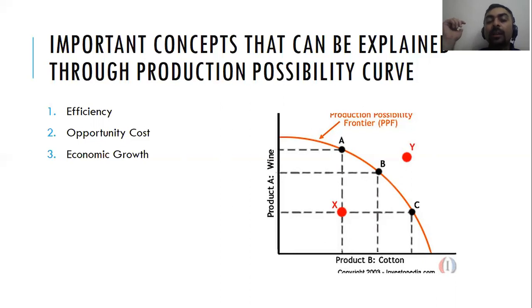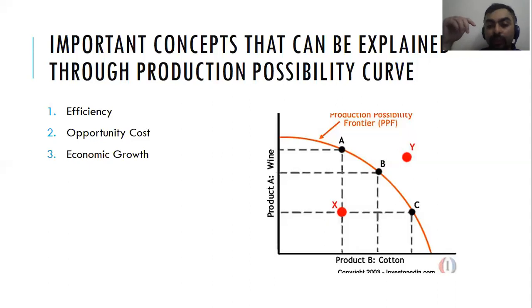The other important concept that is explained through the PPF is the opportunity cost. Let's say you are at point A. At point A, you are producing a lot of product A, which is wine, and a little bit of product B, which is cotton. But if you want to produce more cotton and move to point B or C, you cannot do it without compromising on the production of product A. So if you want to produce more cotton, you have to compromise on wine.